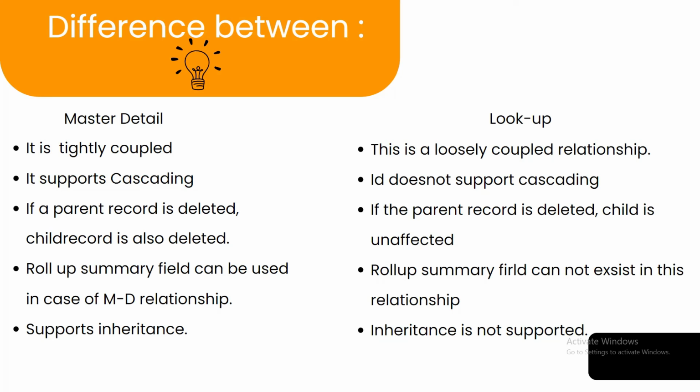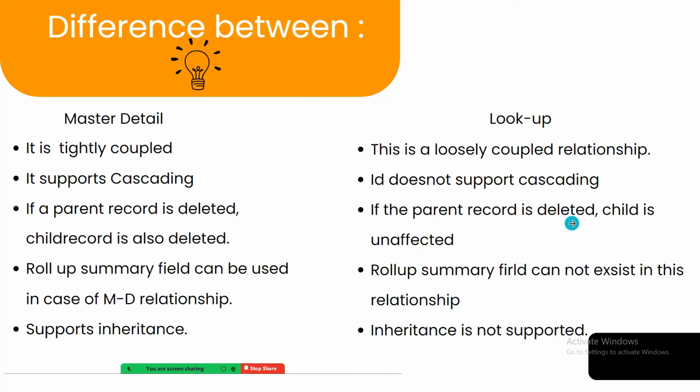Basically what it means is, if we make some changes in a master object, the changes will also be shown on the child side, but the same does not happen in case of lookup relationship, right?